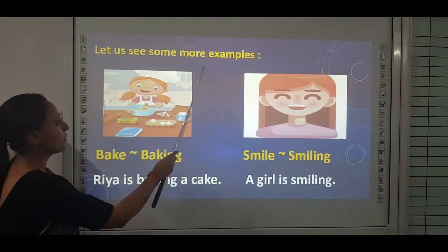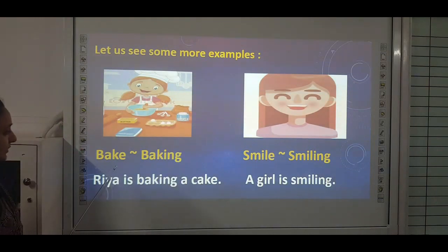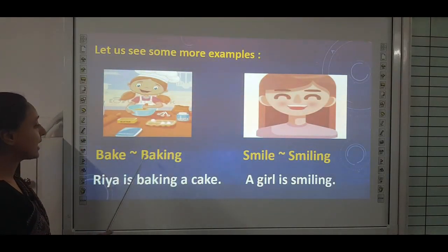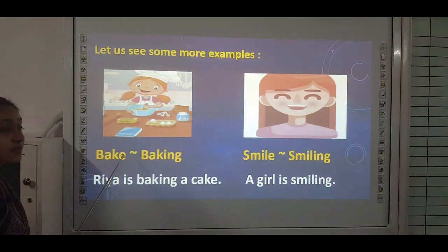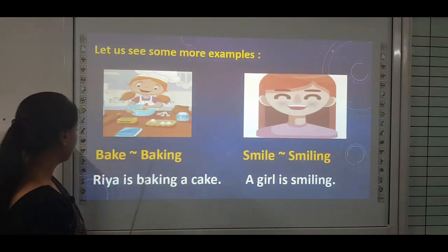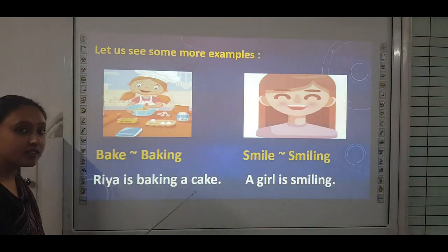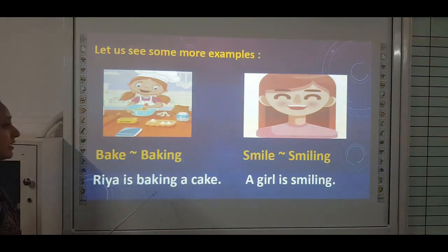Let us see some more examples. Bake. Here the last letter is E. So after adding ing, it becomes B-A-K-I-N-G, baking. Here what do we do? We drop the letter E, and when ing is added to it, it becomes baking. So here you can see a girl. Riya is baking a cake. So what is Riya doing? She is baking a cake. So here doing word is baking.